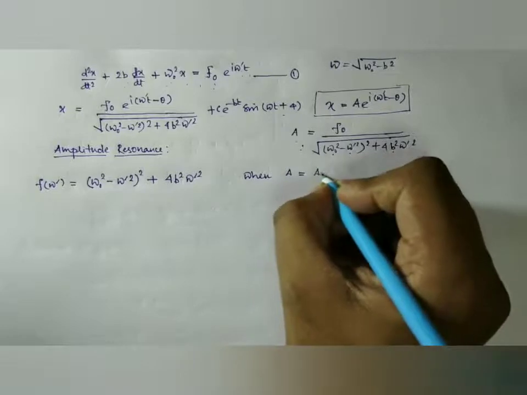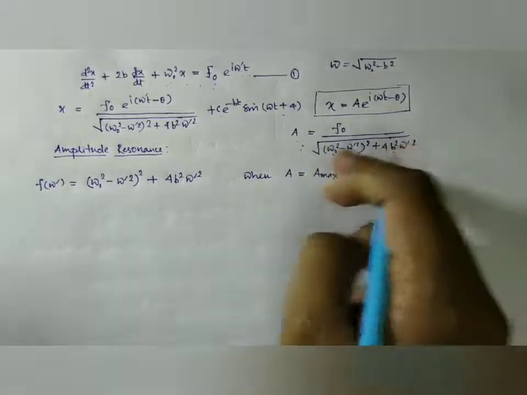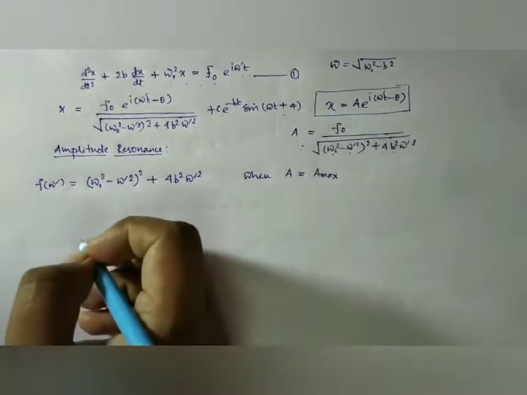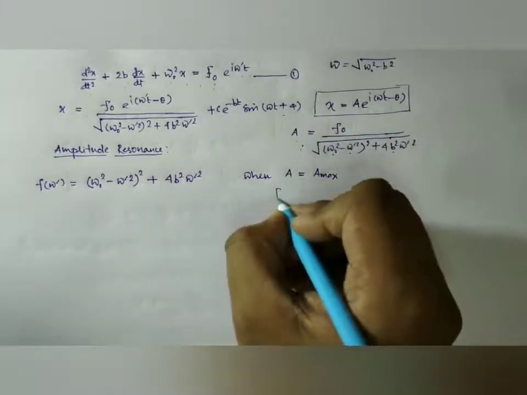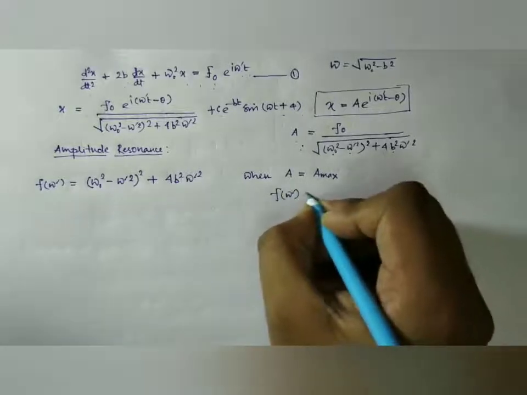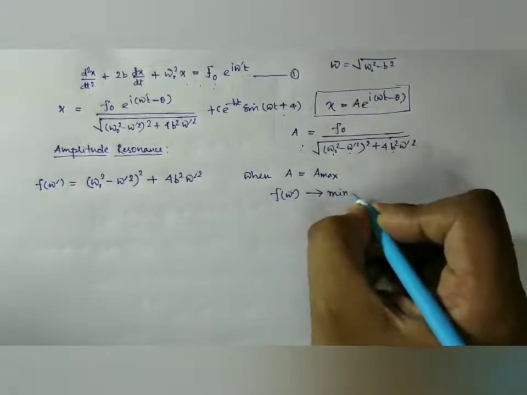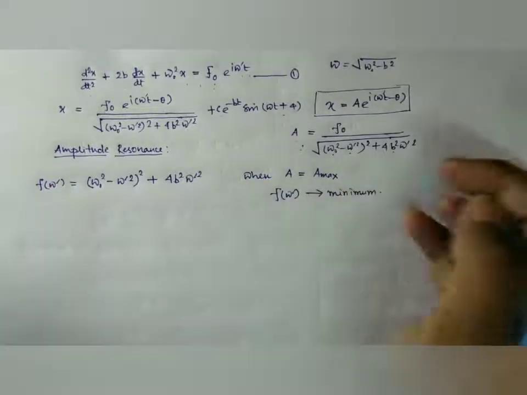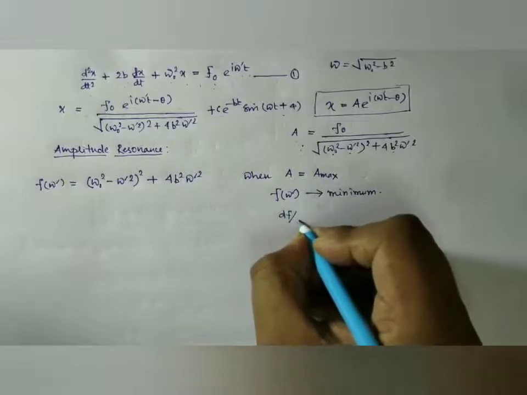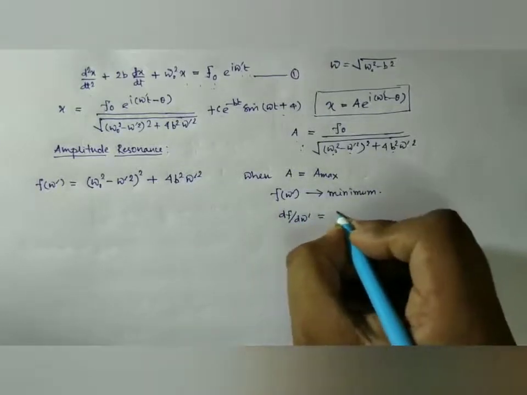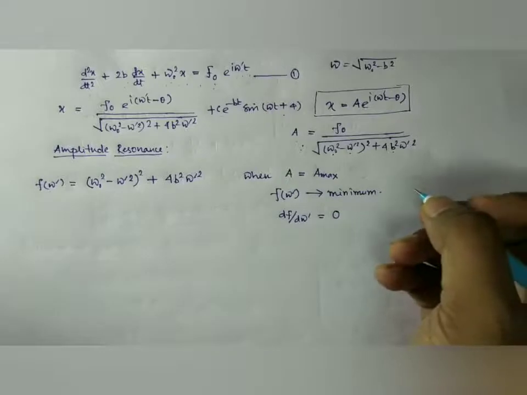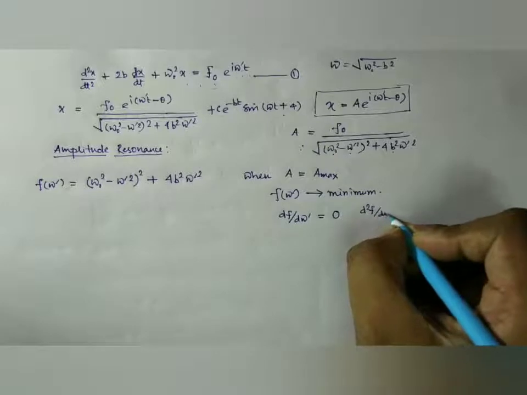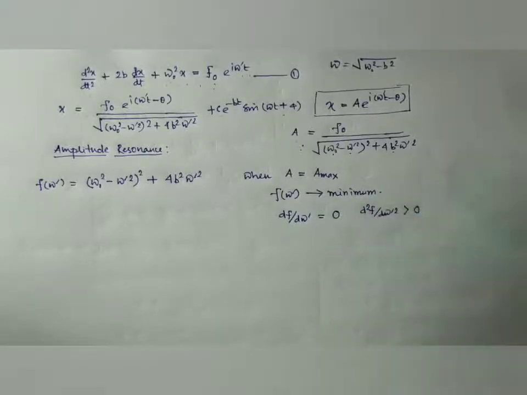When A is maximum, this should be minimum, and for this term to be minimum we should have df/dω' = 0 and d²f/dω'² greater than 0.